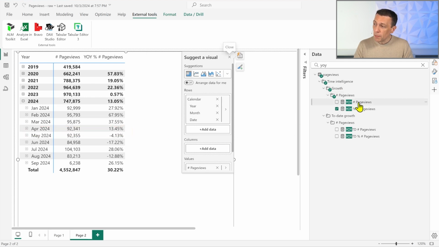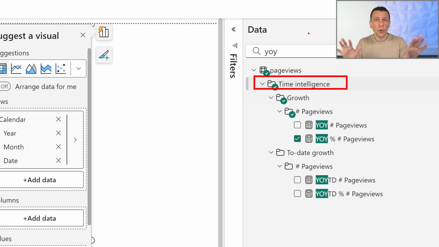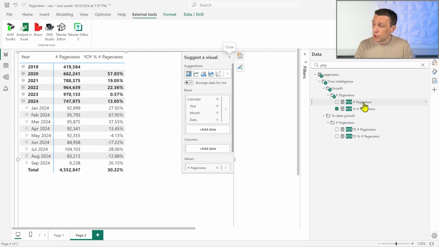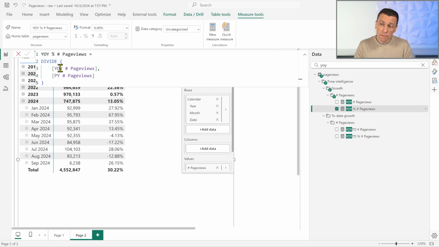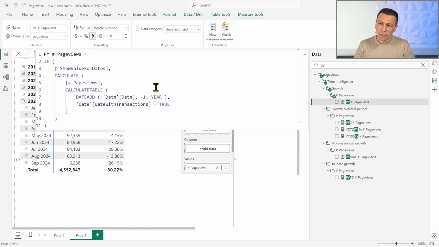You see that the measure has been created in this area. Let me highlight this a little bit. We have this folder, Time Intelligence, that contains all the Time Intelligence versions of the measures automatically created by Bravo for you. And if we take a look, this measure depends on other measures that have been created automatically, including the previous year page views, which is probably the one that is a little bit more complex.